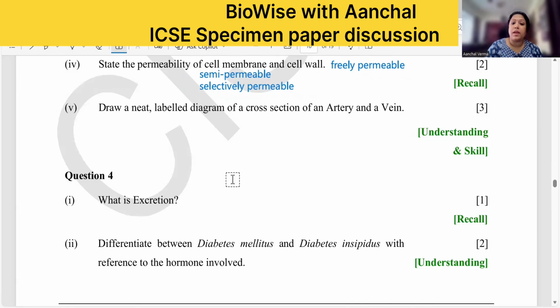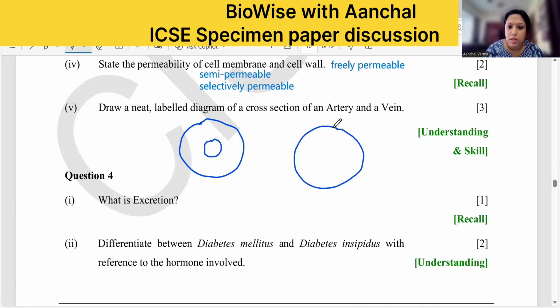Draw a neat label diagram of the artery and the vein. So here you have to draw three concentric circles. I hope you remember the diagram. So in case of arteries, you have to draw a concentric circle with a very small lumen. And for vein, you have to draw circles with a very large lumen. Okay, large lumen.